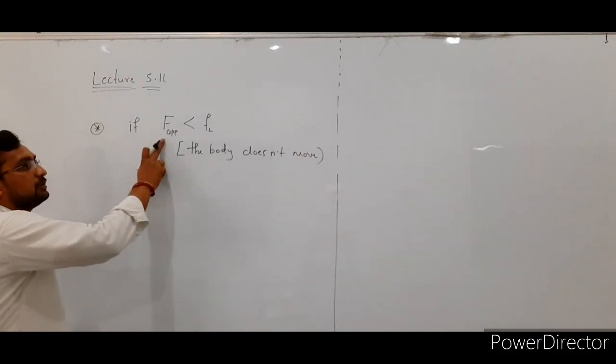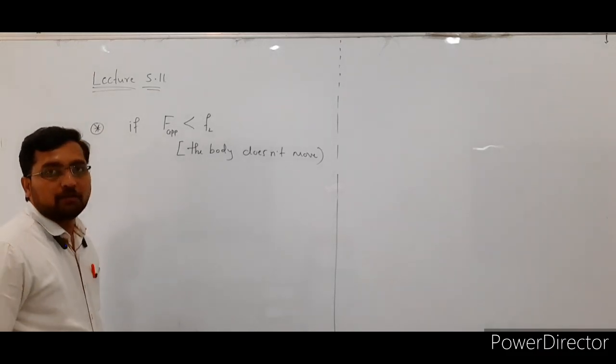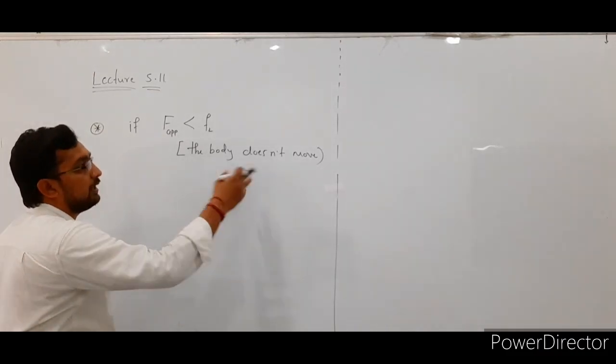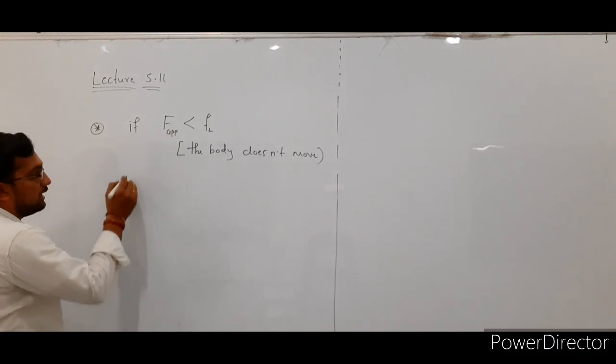So here the applied force is less than the limiting force of friction. In that case the body does not move on the surface of the other body.